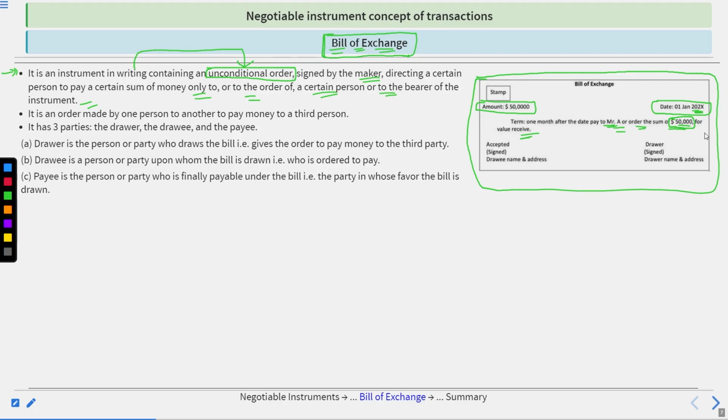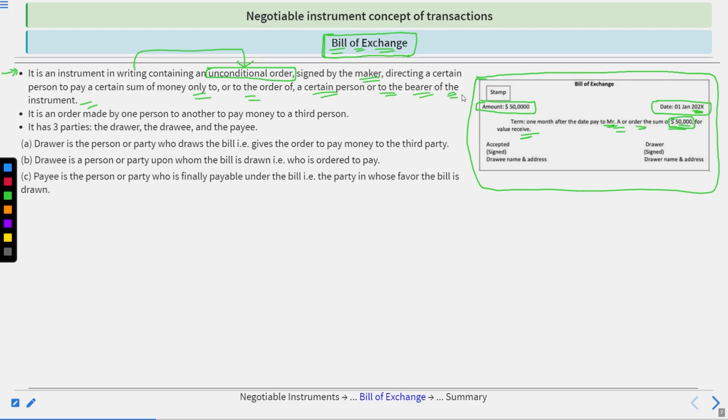That will be a bill receivable. Mr. X received the bill, that will be a bill payable. Bill payable means that the person who is bearing this bill payable is liable to pay. Bill receivable means the person who is bearing this bill receivable is entitled to receive the money. And again, as I have told you, the bill could be easily transferred to some other person.